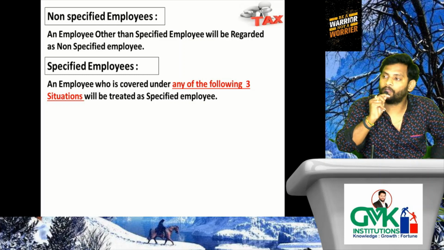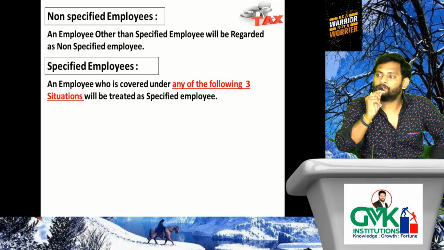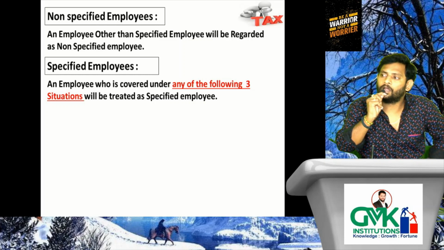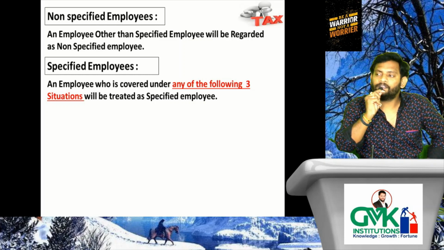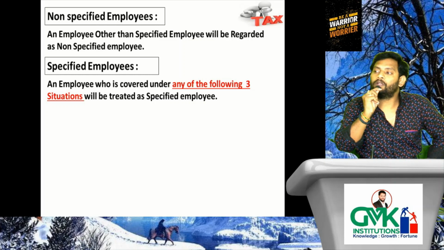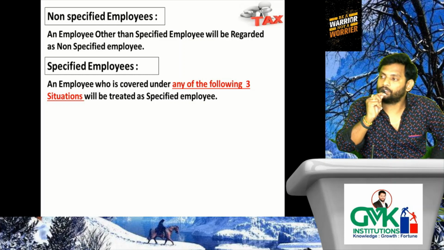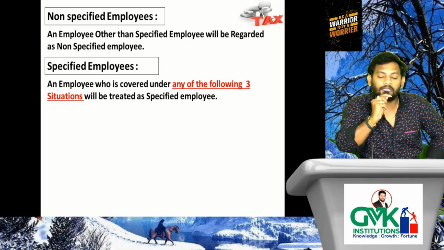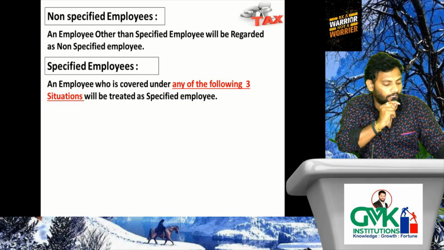Specified employees: an employee who is covered under any of the following three situations shall be treated as a specified employee. Total how many situations do we need to verify? Three situations. Out of those three situations, he need not be covered in all three, any one of them, not all of the three. That means if the employee is covered under any one situation, simply he will be treated as a specified employee. Then in his hands that non-monetary perquisite will be chargeable to tax. So let's verify what are the three situations one by one.